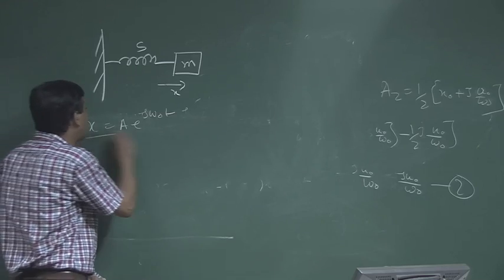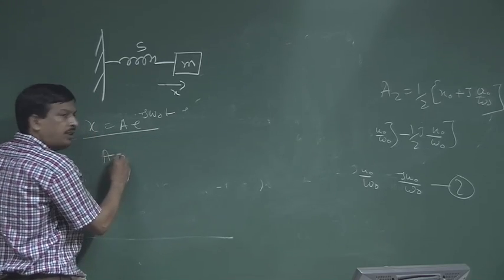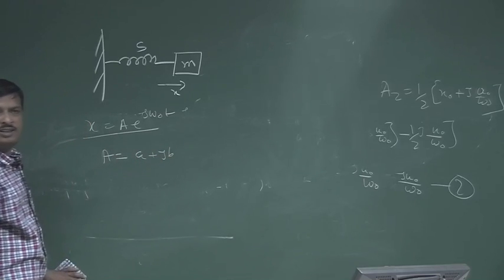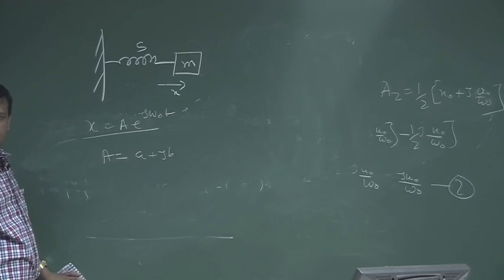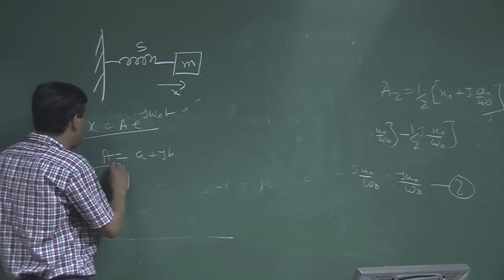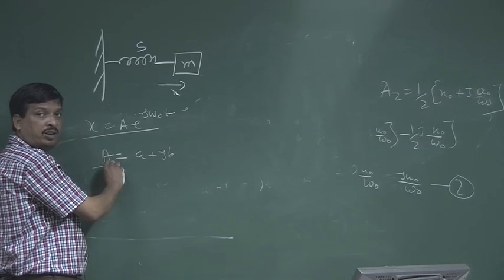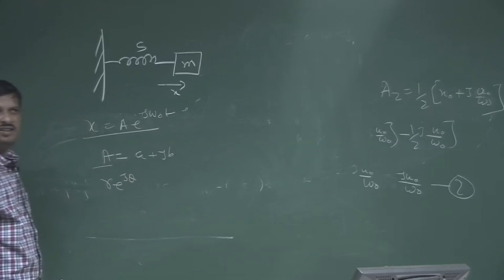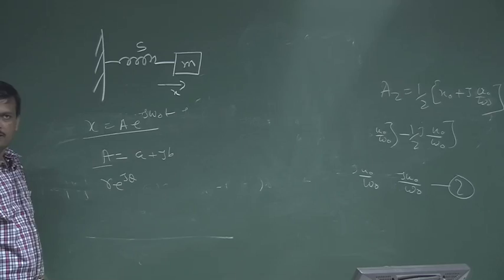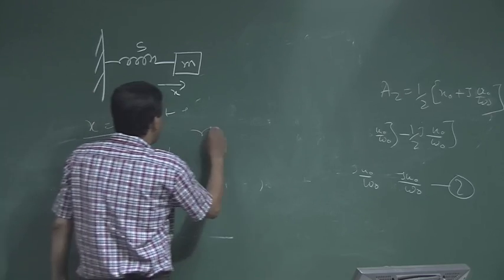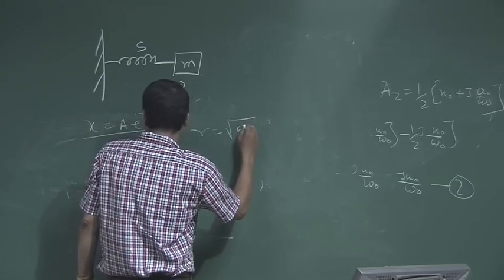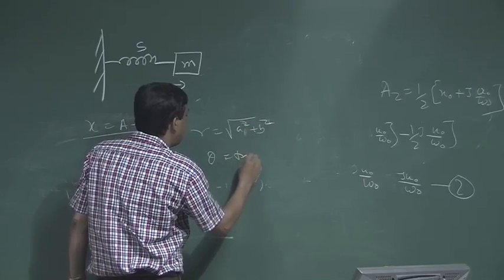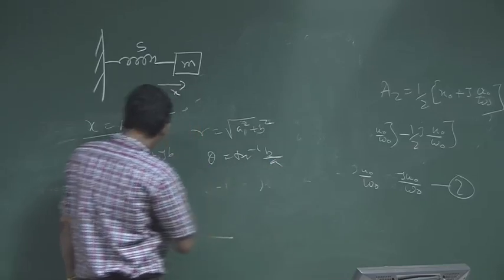So, if this is the complex solution and a is a complex number, I can write a plus j small b. Any complex number can be written as an r theta component, r e to the power j theta, where r is the amplitude and j theta is the direction. So, r is equal to root over of a square plus b square and theta is tan inverse b by a.